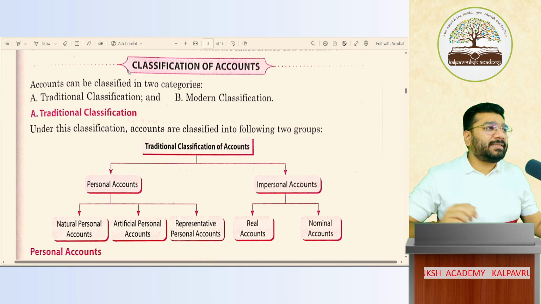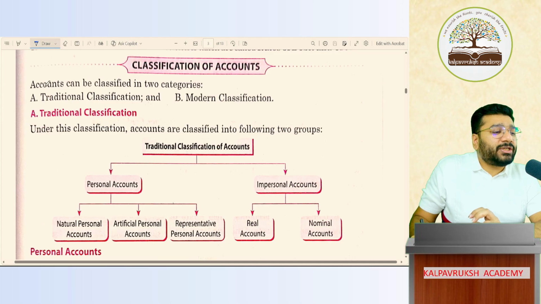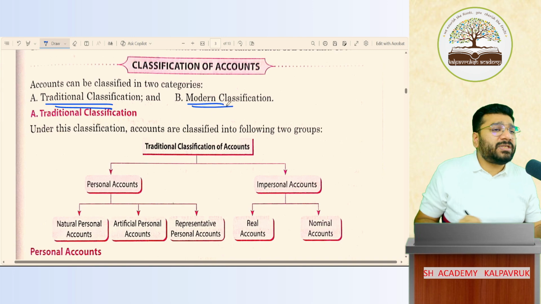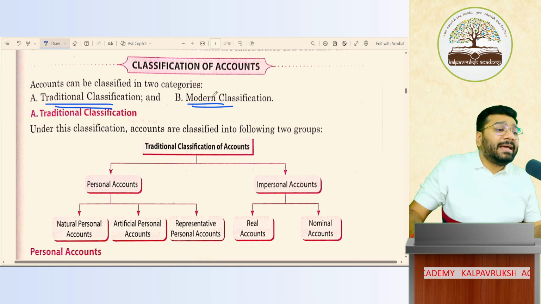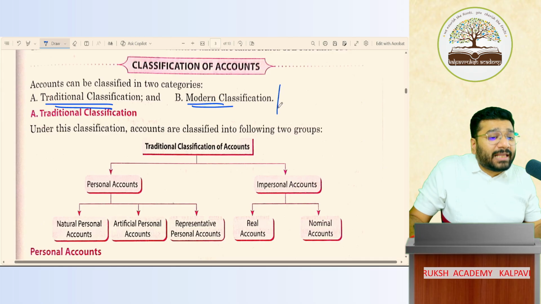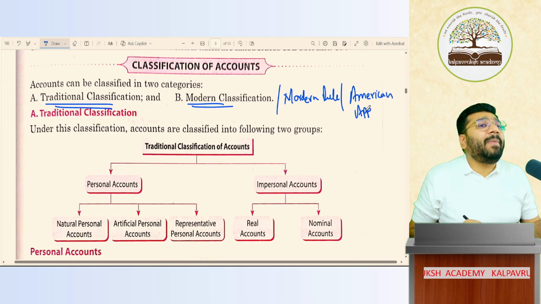So, guys, we're doing this chapter called Rules of Debit Credit and also the accounting procedure. In the last class, people, we have completed our discussion on the concept of traditional classification. Today, we'll head forward to the next classification, which is called modern classification. Traditional classification is also called golden rule or traditional approach, whereas modern classification is called modern rule or American approach.